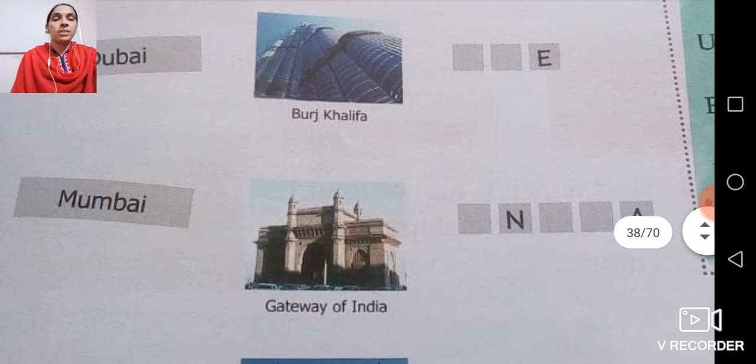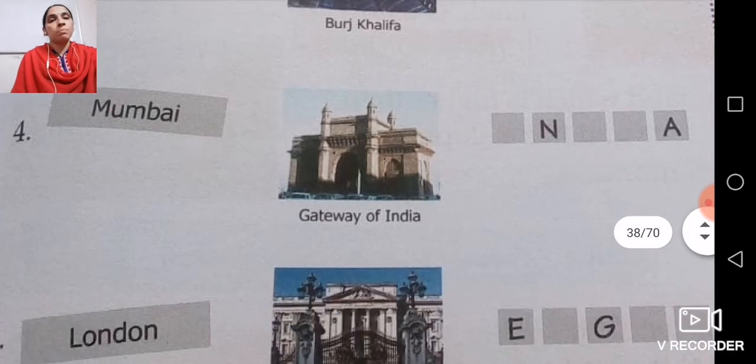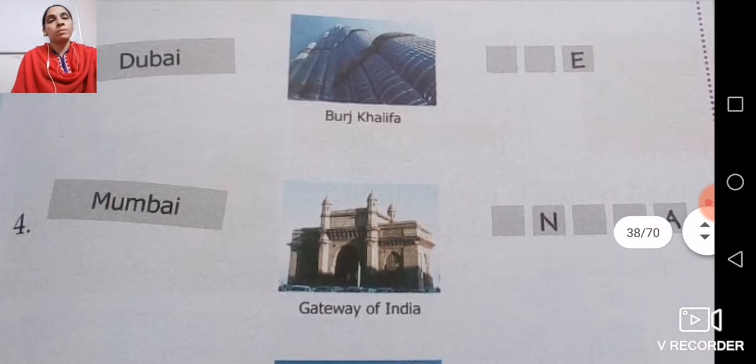Now next is number 4, Mumbai. Mumbai is a city from India, and here you can see the picture of the Gateway of India. Quite a famous place of our country. This Gateway of India was constructed at the time of the Britishers.